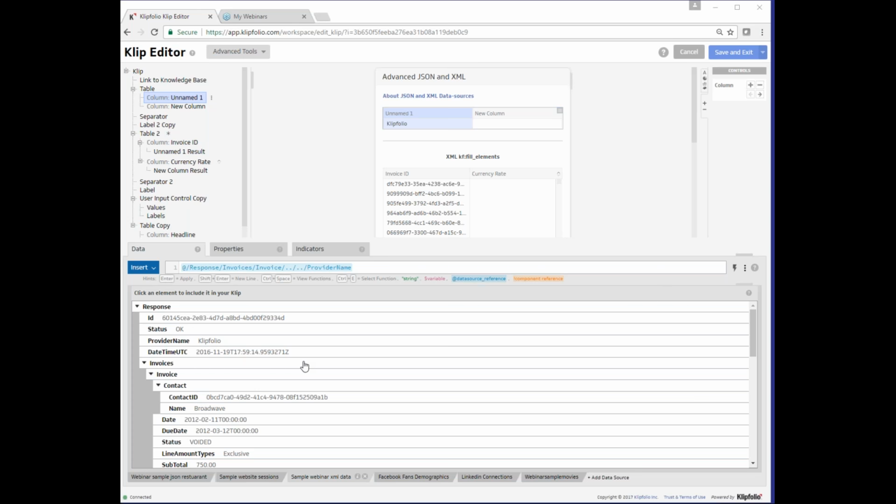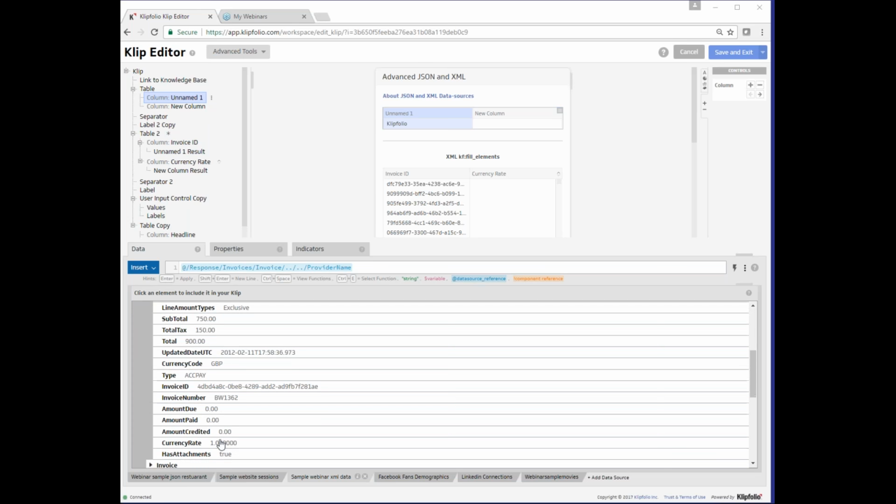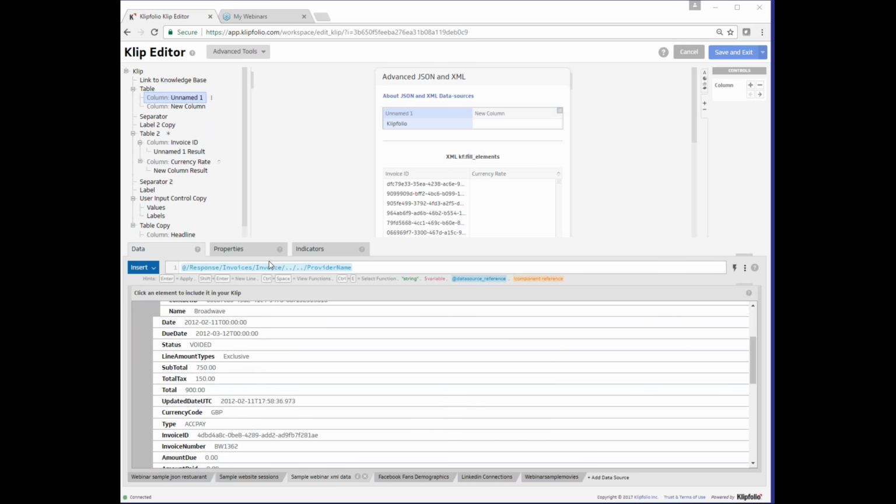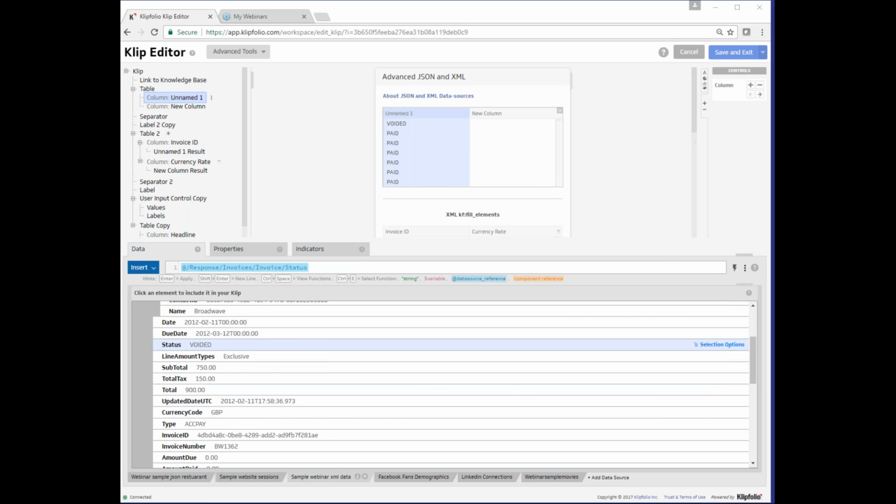Let's say we wanted to find something that instead grabs its sibling instead of its parent or child, like we have done in our previous examples. So for example, we start at the status node inside of our invoice. We can then get the value or name of one of its siblings using the preceding sibling or following sibling functions. These find a name or value at the same level of the XPath that we are already looking at. The preceding sibling is used to find values that are before the node you are looking at, and the following sibling is used to find values in a node after the one you're looking at.